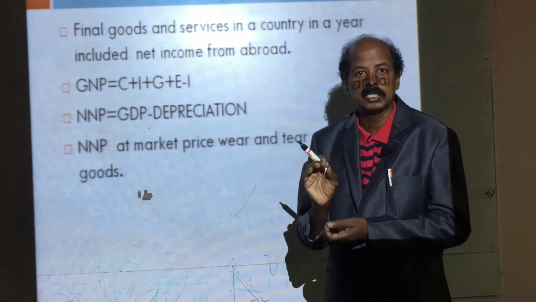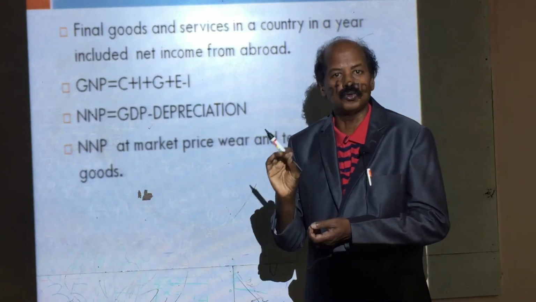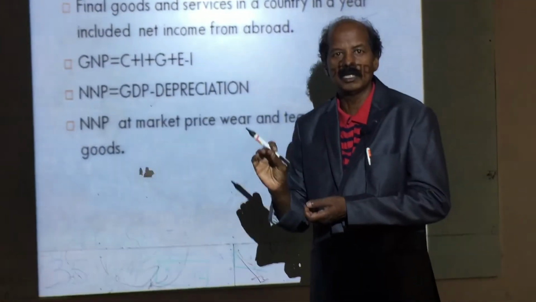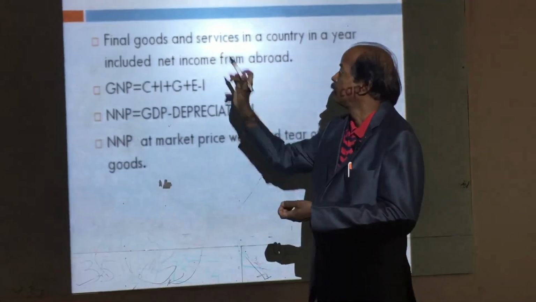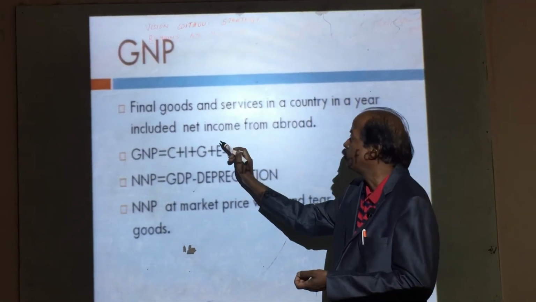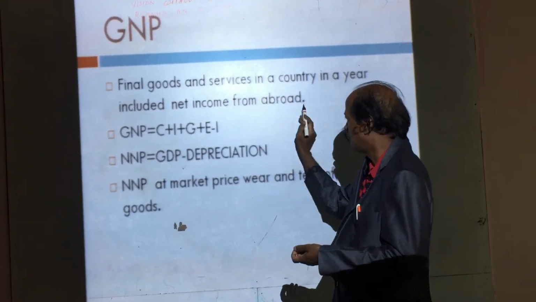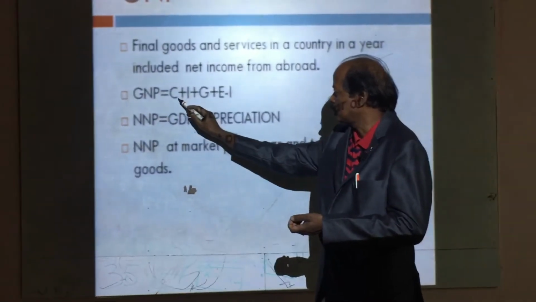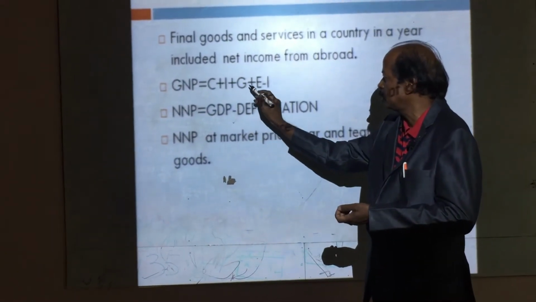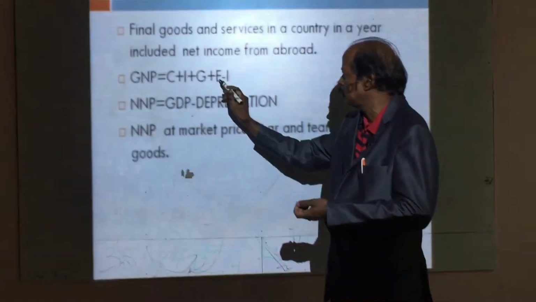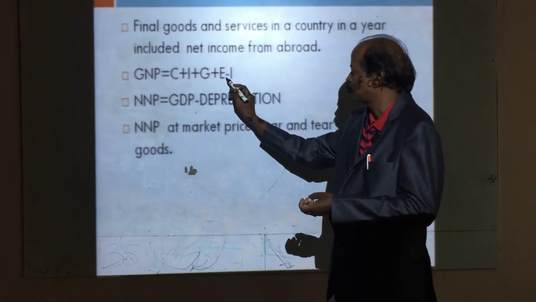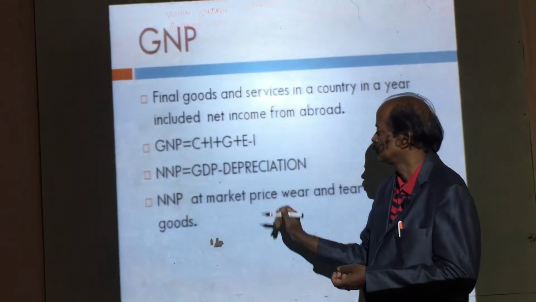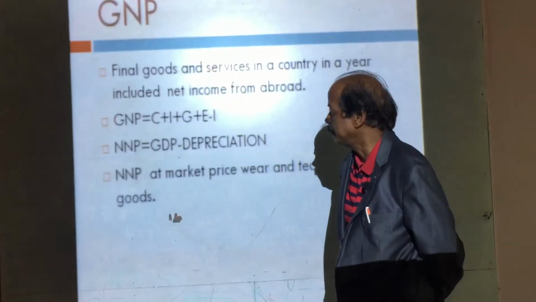GNP means the total value of final goods and services produced in a country during a year, which includes net income from abroad. It consists of total consumption, total investment, total government expenditure, and total export earnings minus imports. So this is called GNP.